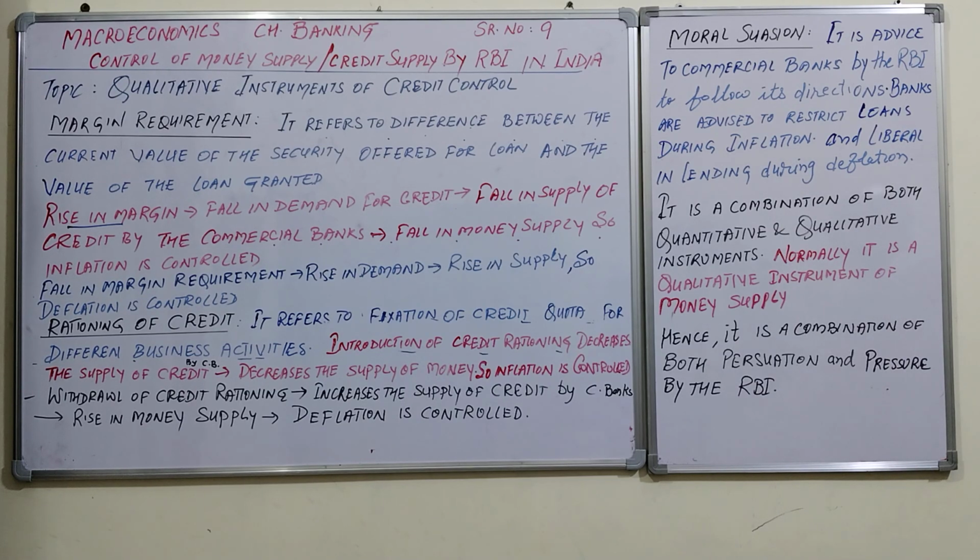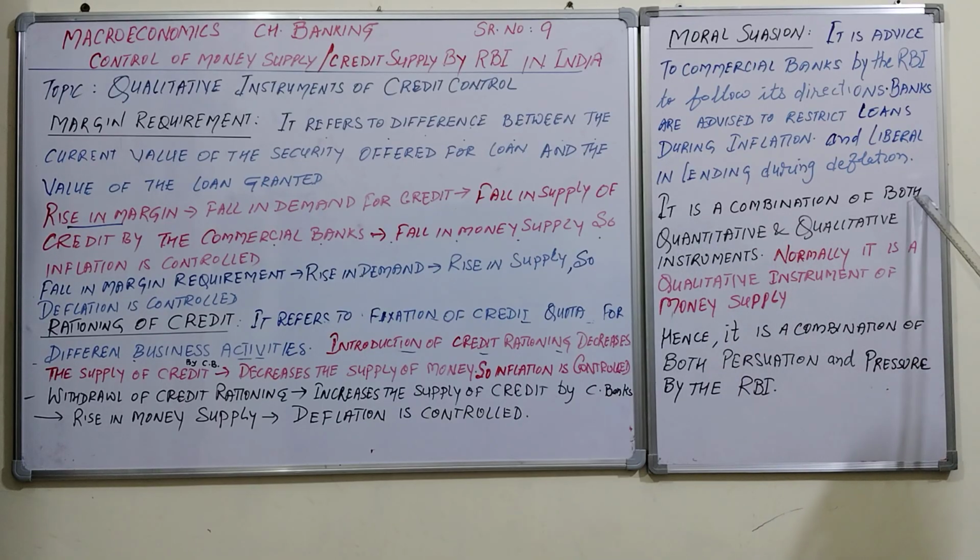When there is inflation, banks are told to give as few loans as possible. And they are liberal in lending during deflation. Whenever deflation occurs, banks are liberal to provide more and more loans to borrowers as and when required.